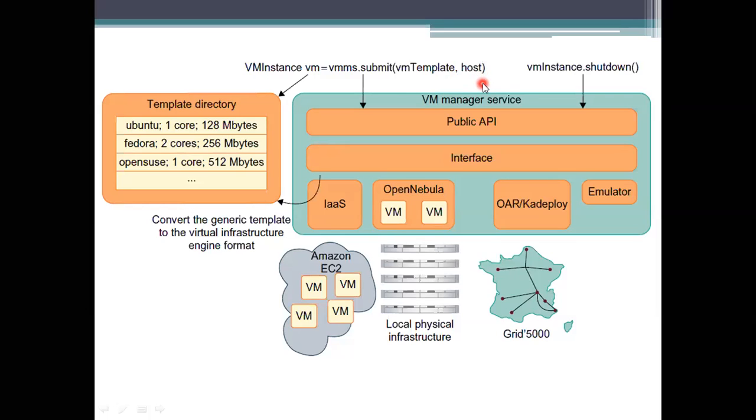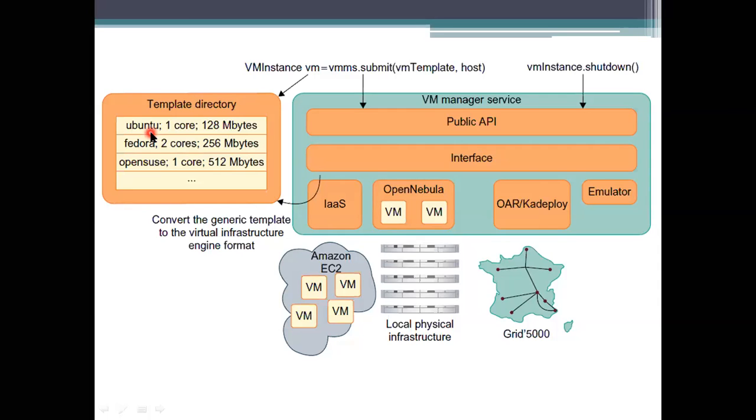Then when you are submitting this instruction, this piece of code, the virtual machine manager will take the public API, and through the interface it will create the access to these virtual machine instances. And it also allows the template directory. The template directory here says how many cores and how many processors it's using, what the memory space is, and also what the operating system is. This is the main thing.